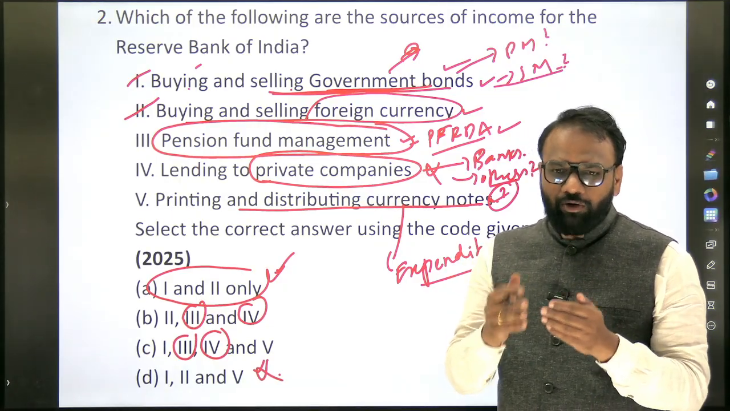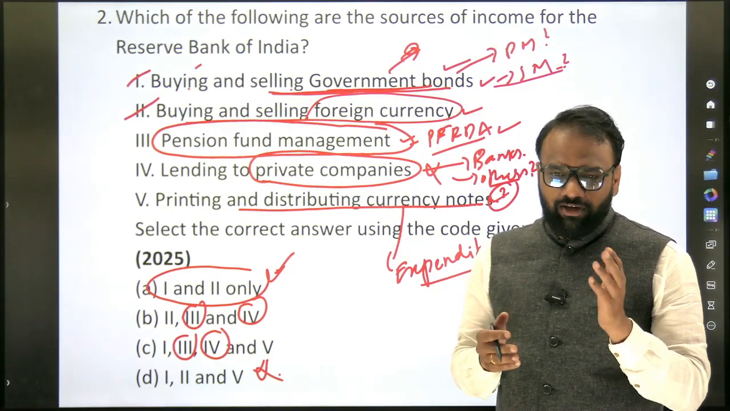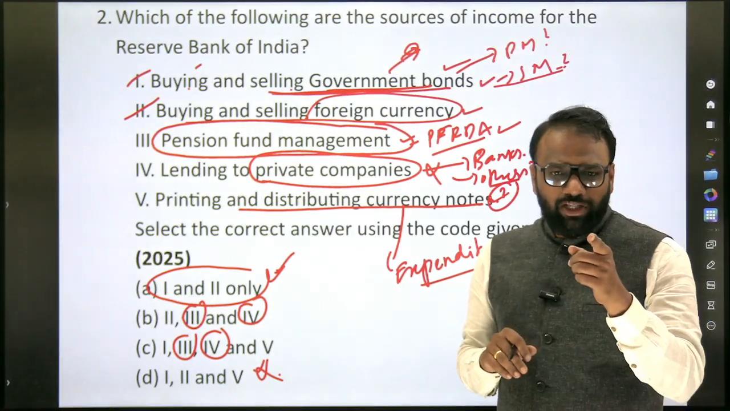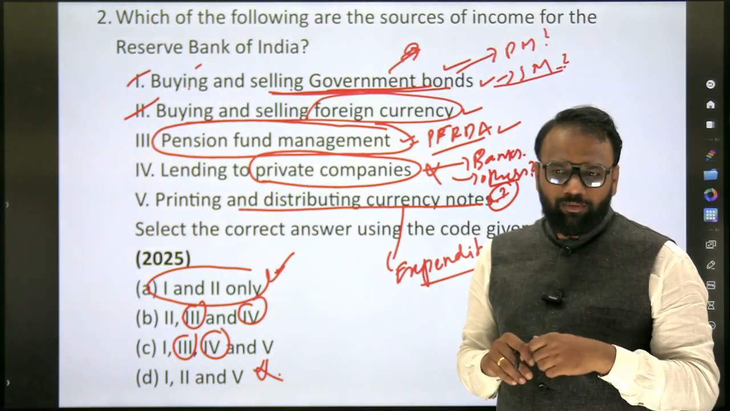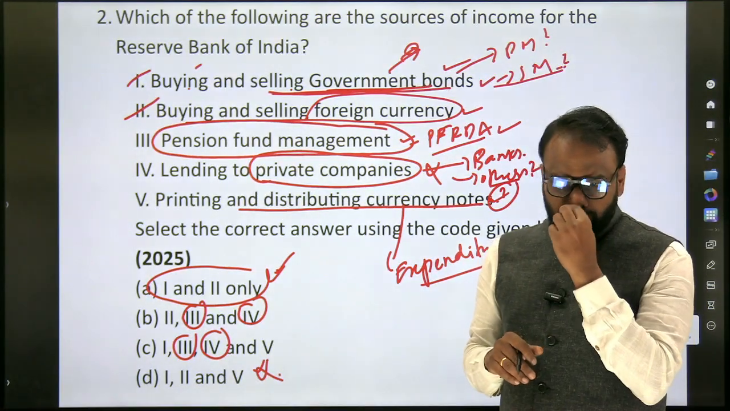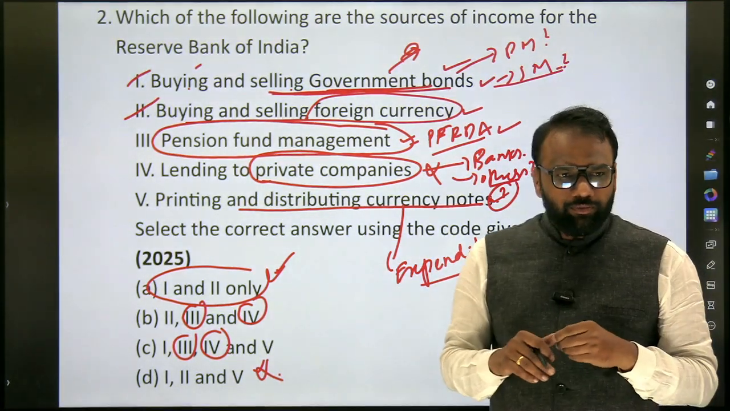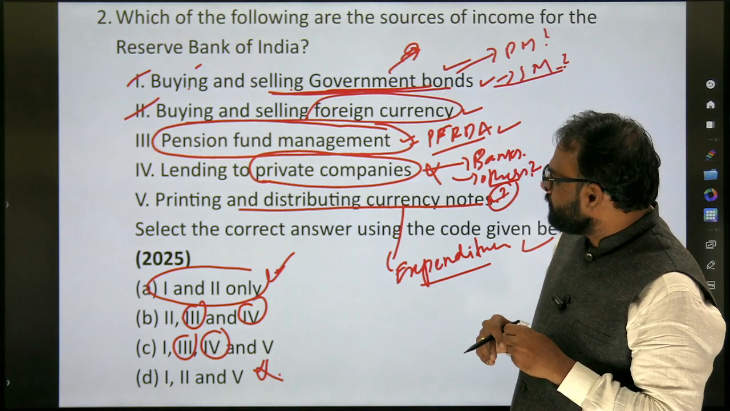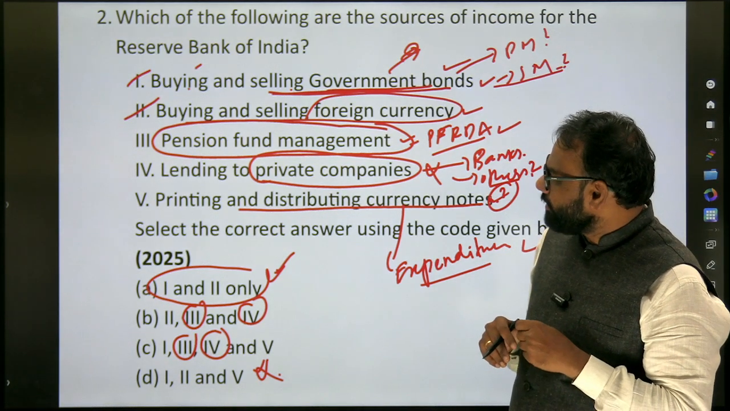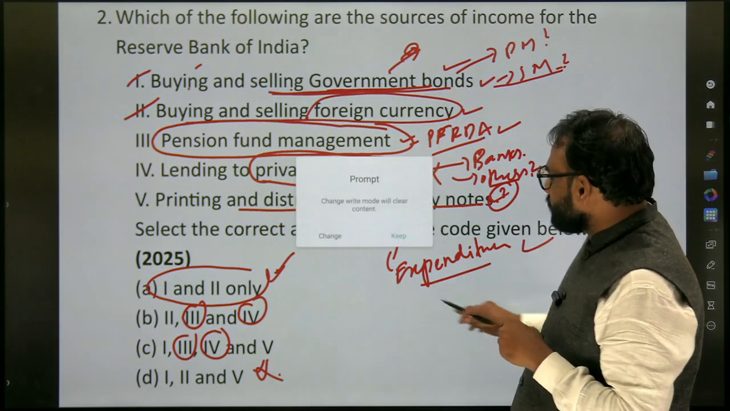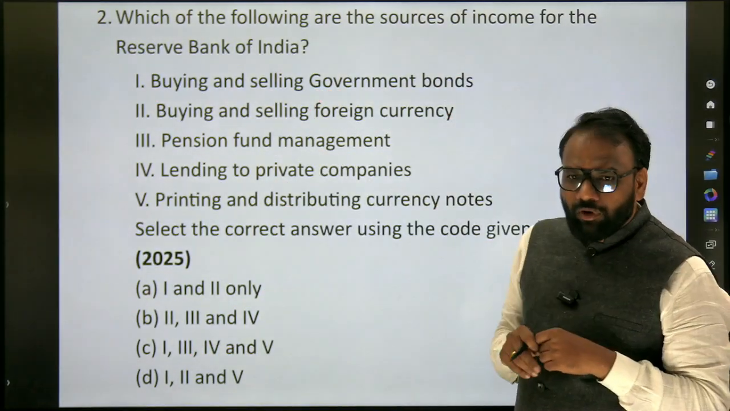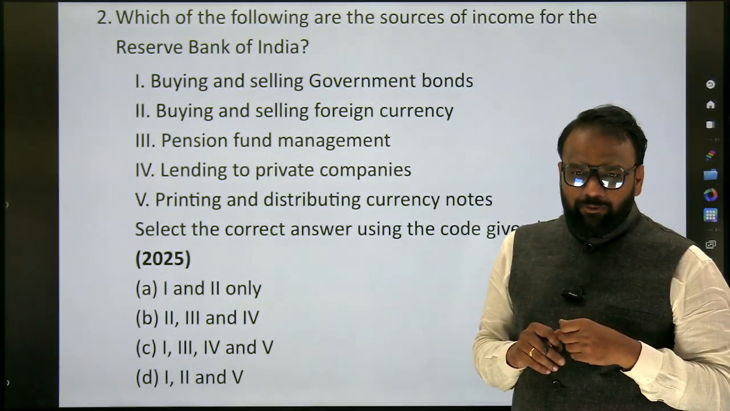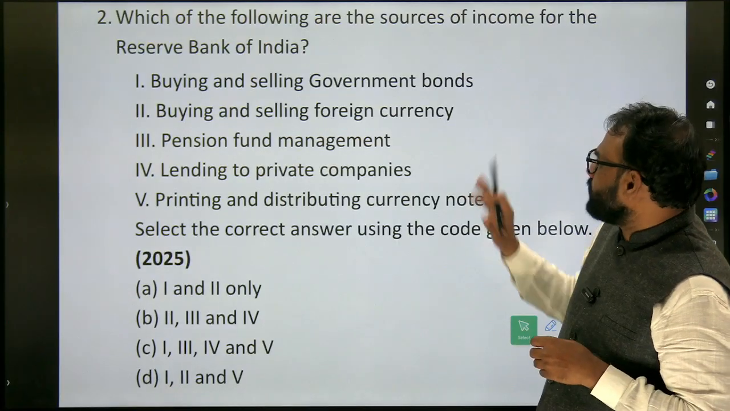Now we will not go into each and every site, but I think it's 1 and 2. In the notes that I have shared, it's 1 and 2. Just check it once. Third is expenditure. What's the answer? It's expenditure, right? It's not a source of income for the RBI.